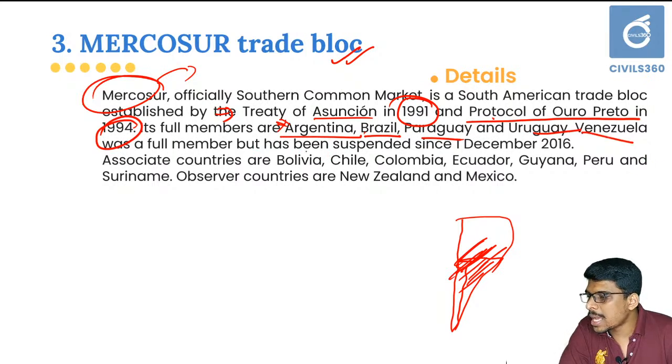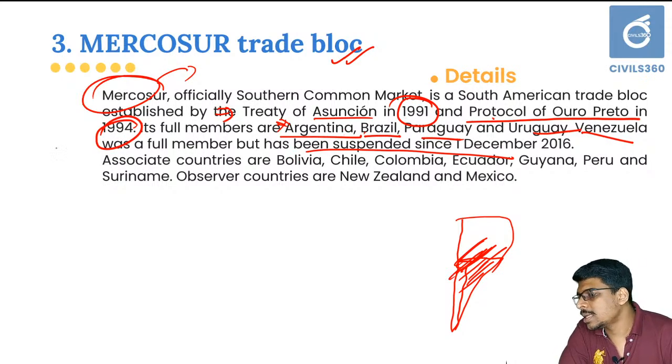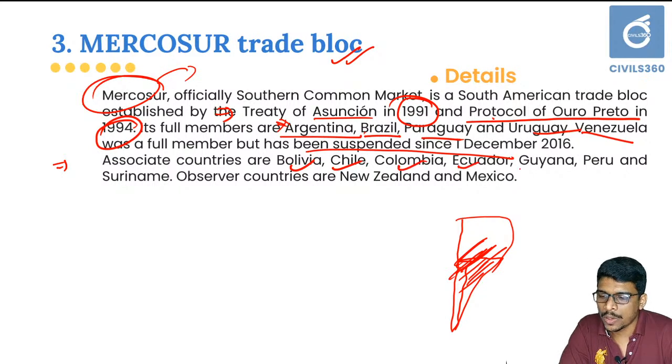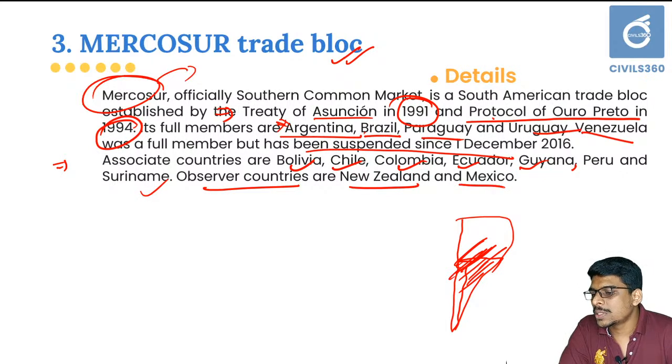Venezuela was a full member but has been suspended since December 2016, and there are associate countries including Bolivia, Chile, Colombia, Ecuador, Guyana, Peru and Suriname. Observer countries include New Zealand and Mexico.